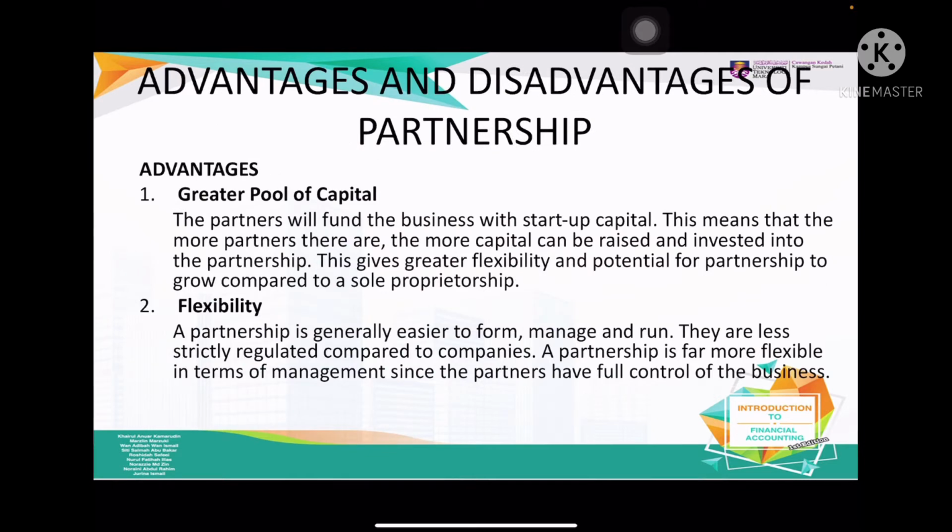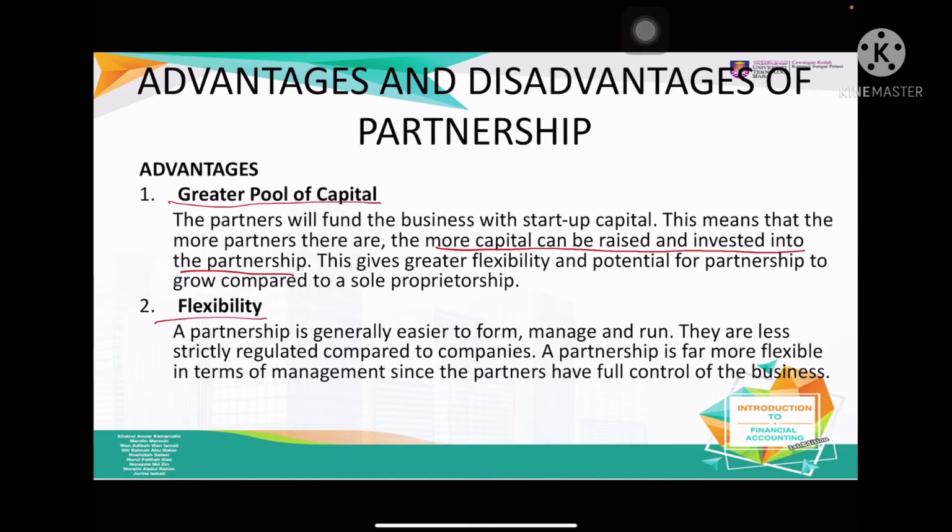So advantages of partnership, number 1 is a greater pool of capital. So it means that if there is only one person, the capital is quite limited. But if there are partners, they have a pool of capital. So the capital can be bigger. It means that more capital can be raised and invested into the partnership because they have more people. Alright, number 2 is flexibility.